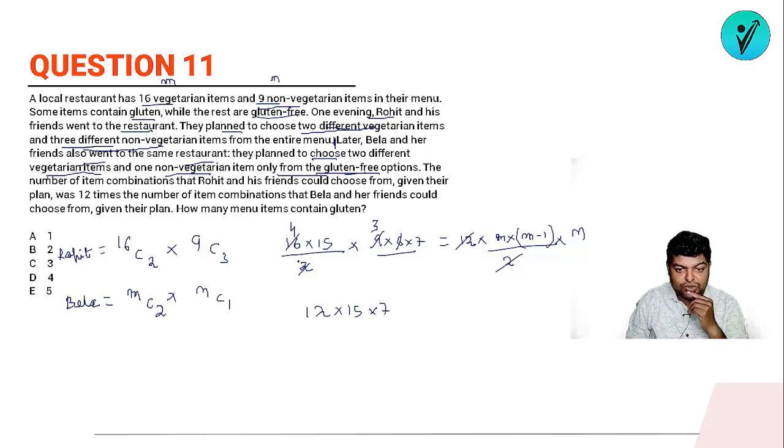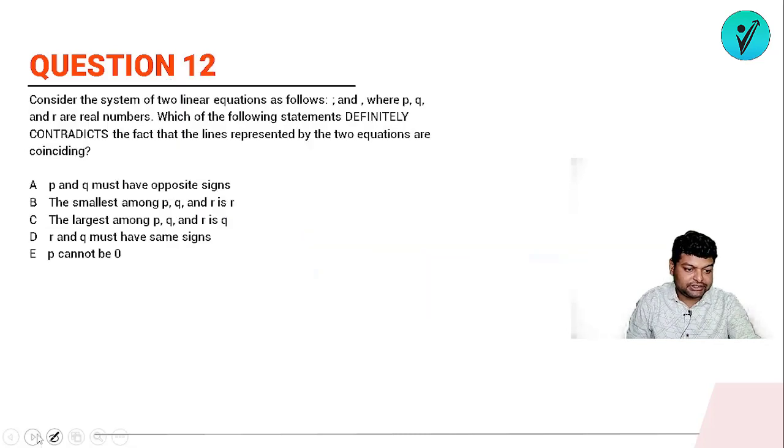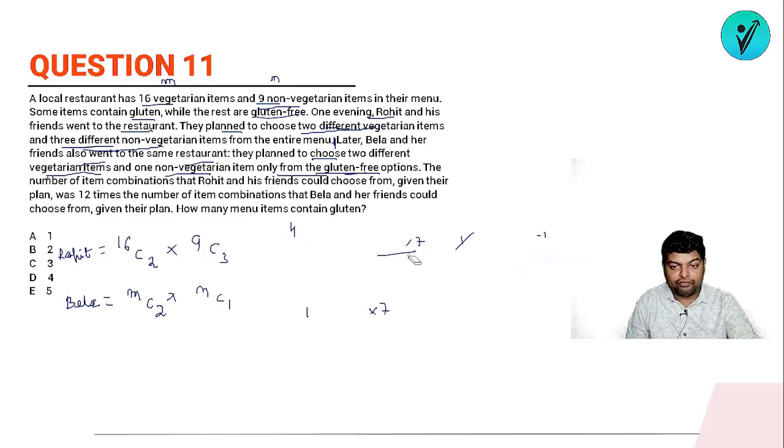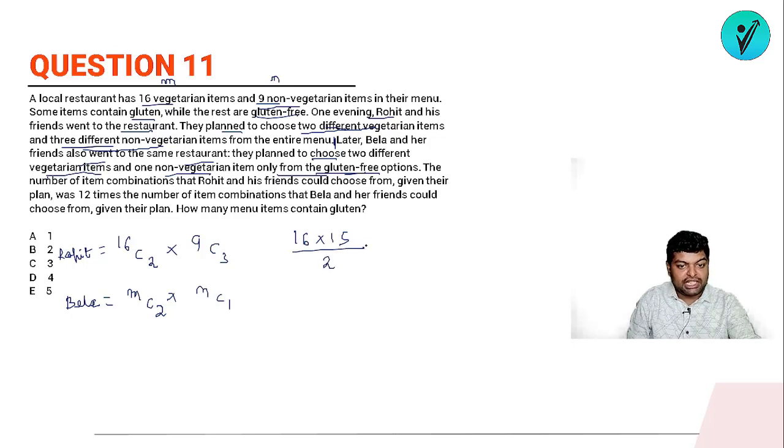4 4 is 16, okay, then I'll have 9 and then we'll have, oh sorry, this is 9 into 8, just a minute. Okay, I'm doing the calculation part again. So it says that whatever options Rohit has, it will be 16 into 15, okay, by 2 into 9C3, so it will be 9 into 8 into 7, okay, earlier I wrote 6, so divided by 6,